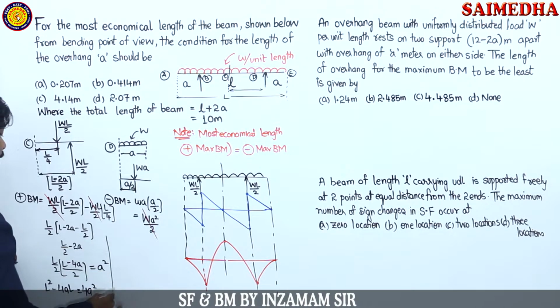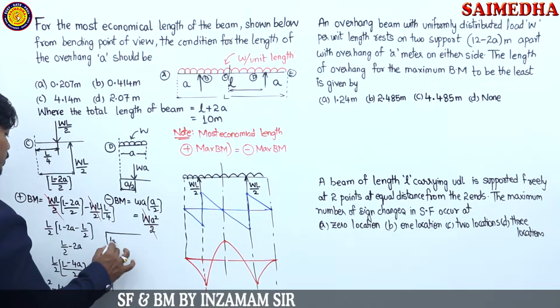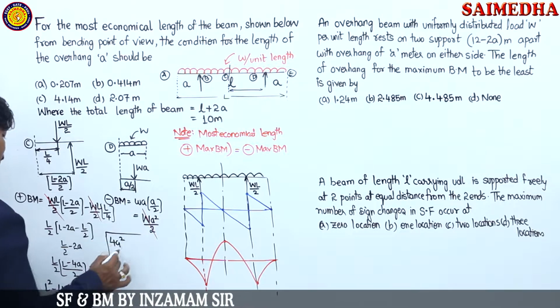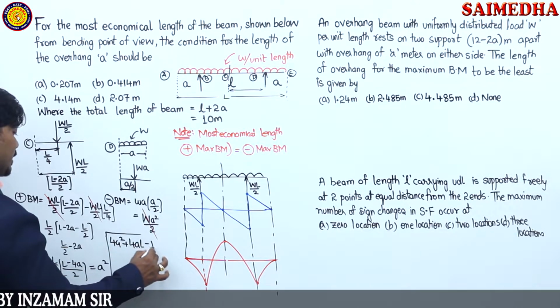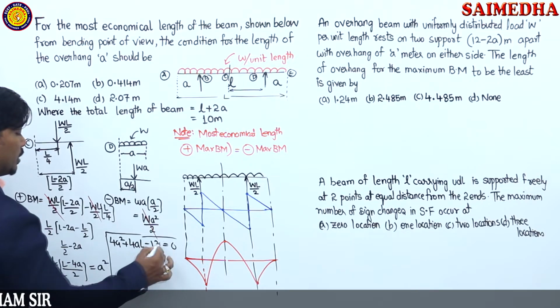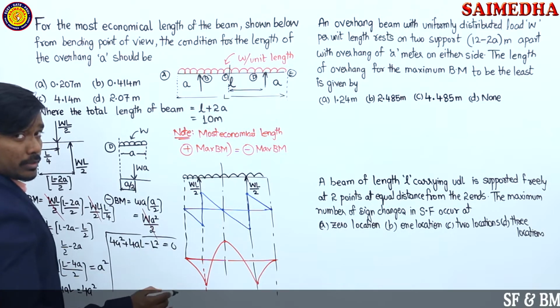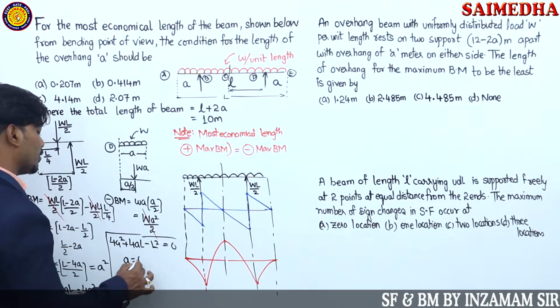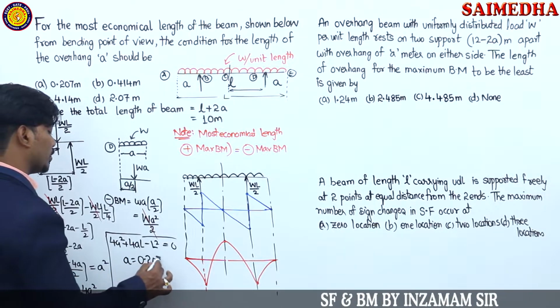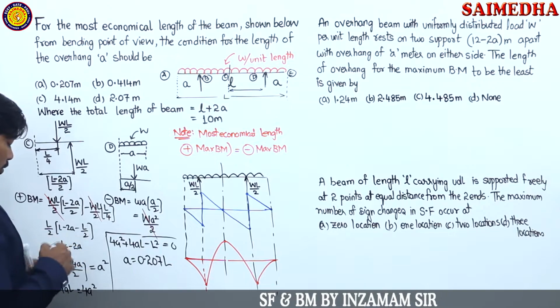Now we can write it in the quadratic equation form. What does the quadratic equation become? 4A square plus 4AL minus L square is equal to 0. Now it is in the form of X square plus bx plus c. If you find the roots, you are going to get the answer A is equal to 0.207 times capital L. This is what you need to remember directly, guys.